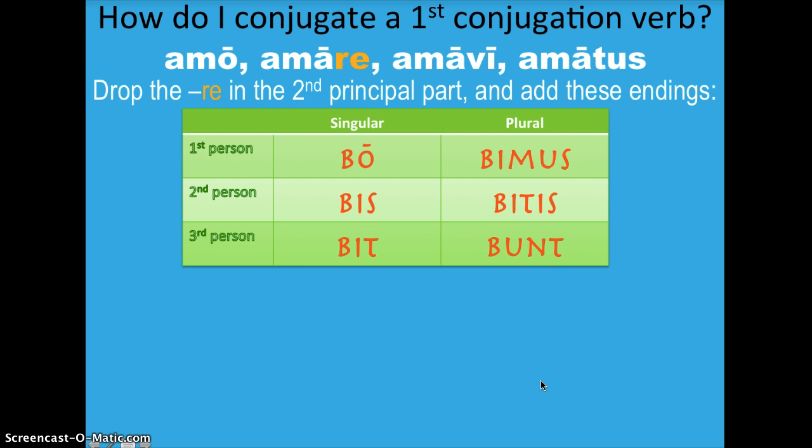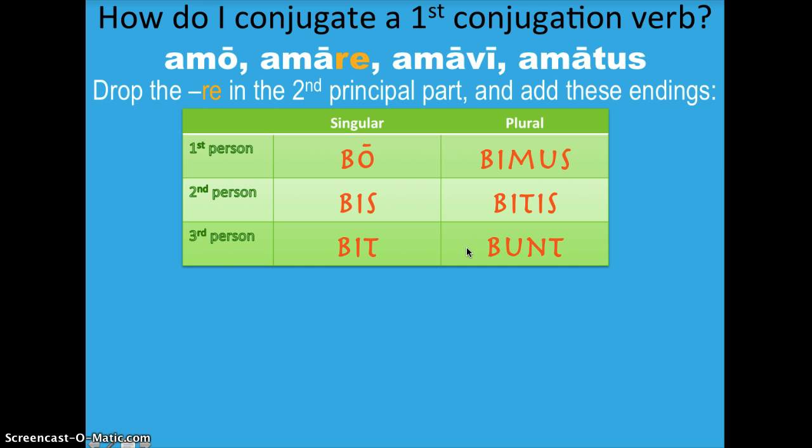Okay, let's get to some conjugation. So how do I conjugate a first conjugation verb? Let's use amo, amare, amavi, amatus. To conjugate the future tense, you will drop the re in the second principal part and add these endings: bo, bis, bit, bimus, bitis, bunt. The future tune again: bo, bis, bit, bimus, bitis, bunt.